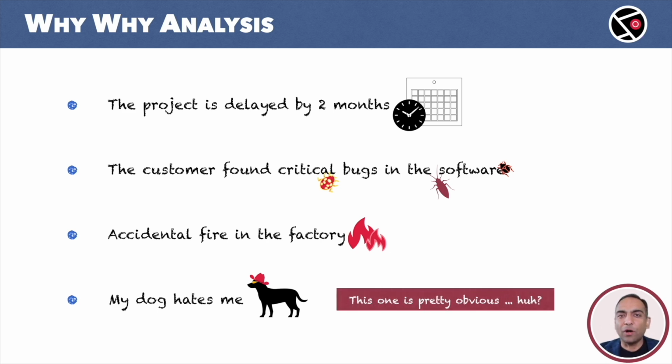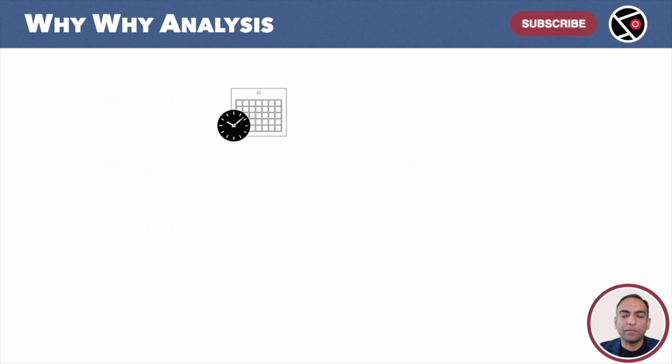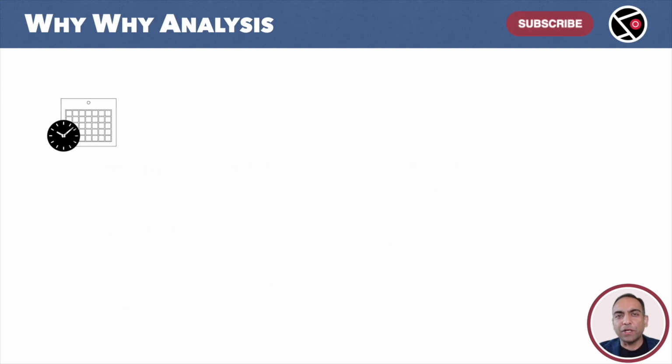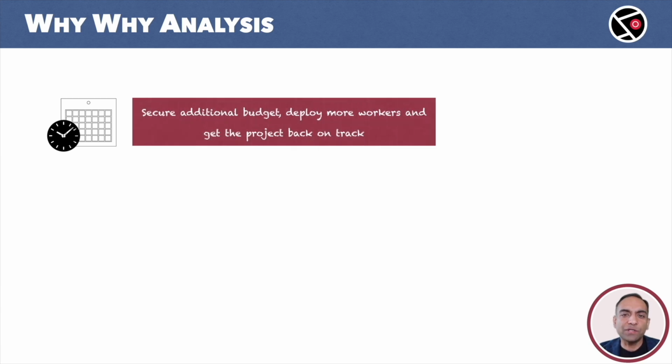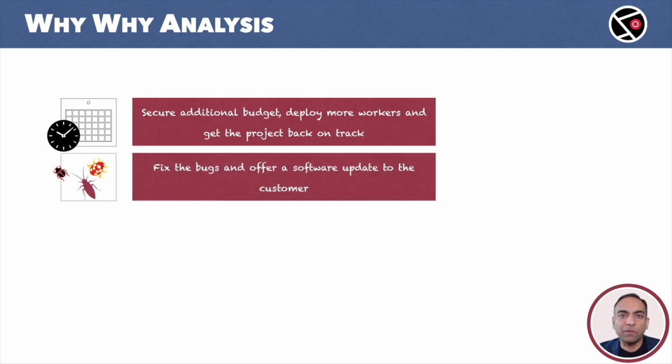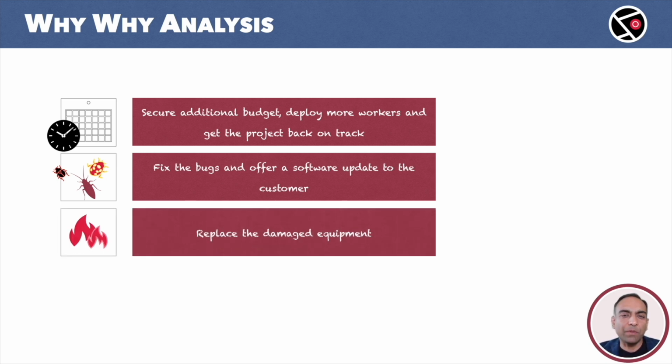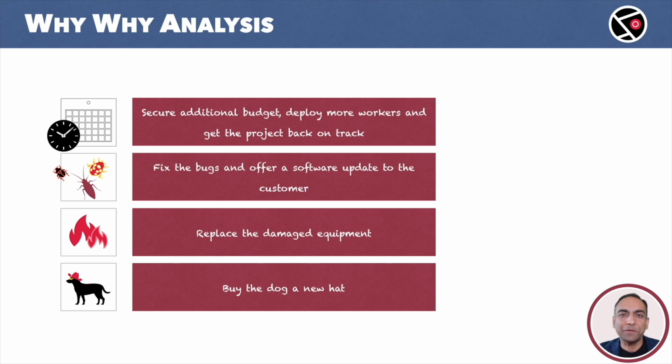Why can help us fix all these problems? Well, not all, but most of them. Let me explain further. For the first problem, delay in project, solution is simple. We secure additional budget, we deploy more resources, we expedite the project, and we are back on track. All is good. The software bugs. Just fix the bugs, update the software, and we are done. The fire. Simply replace the damaged stuff, and we are good to go. The dog hates me. Buy the dog a new hat. This is quite simple, right?